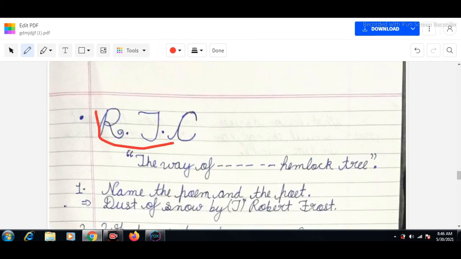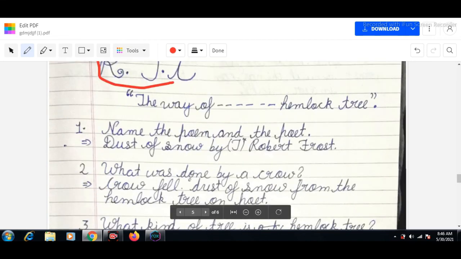RTC means reference to context. So the first one is from the way of the hemlock tree, the first paragraph. The first question rises: name the poem and the poet. The name of the poem is Dust of Snow by Robert Frost. What was done by the crow? The crow shook dust of snow from the hemlock tree on the poet.